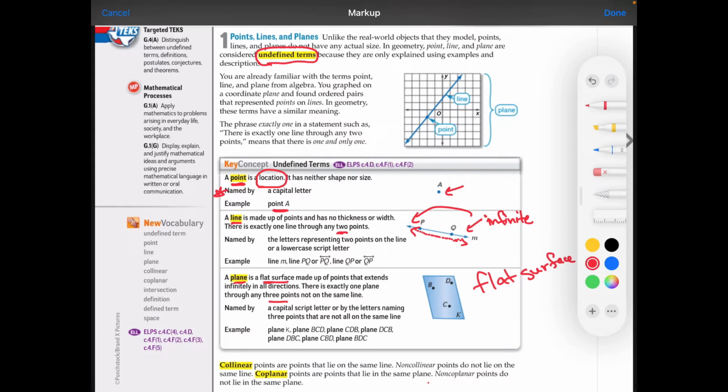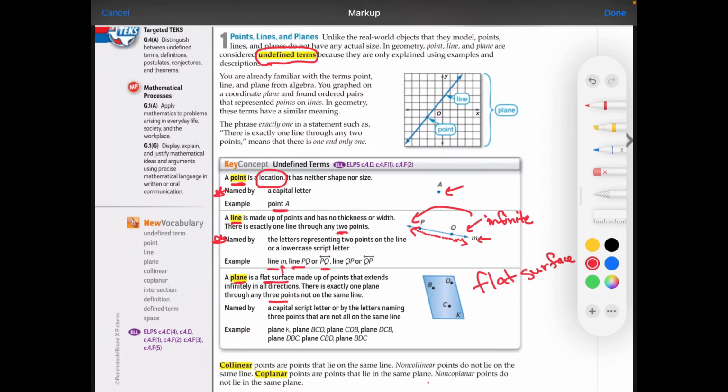One way that we name lines, there are many different ways, is to write the word line and then use a lowercase letter that is not on the line, as you can see here. We can also use 2 points on the line to name a line. This is my favorite because I love symbols.